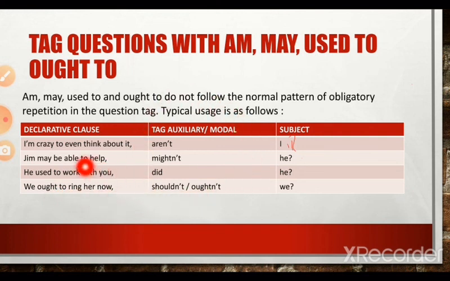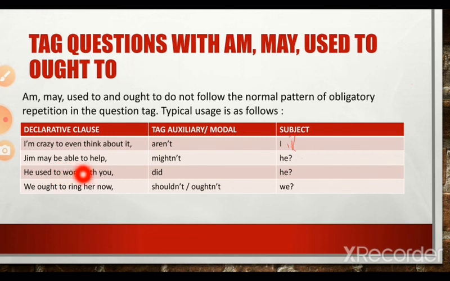For example, I am crazy to even think about it. Though in the main clause the verb is "am," the tag auxiliary should be "aren't." I am crazy even to think about it, aren't I?